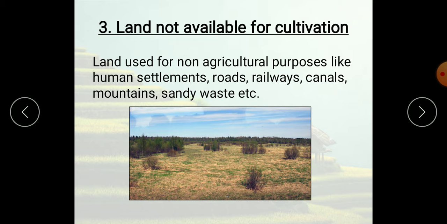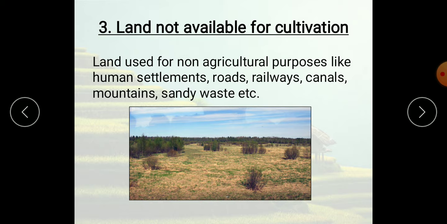Now next one, a method of farming in which a large amount of capital and labor are required per unit of land is called intensive farming. They may ask you in the examination. Many years they asked in the SSLC examination, what is intensive farming? One more question they had asked: a method of farming in which a large amount of capital and labor, meaning workers, are required per unit of land is called intensive farming.